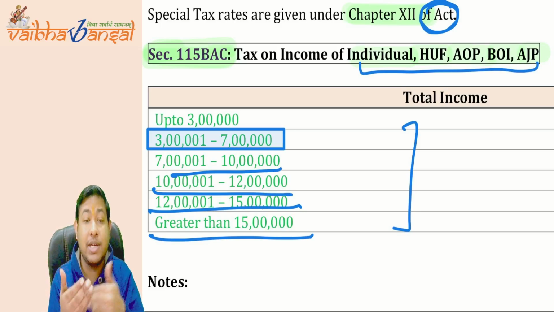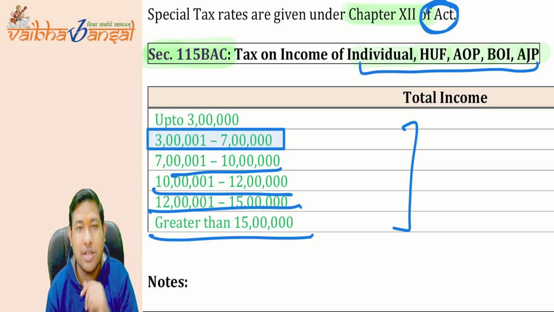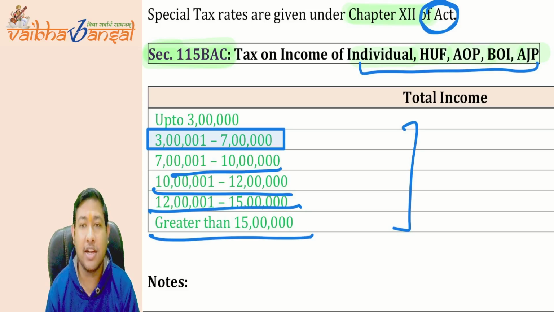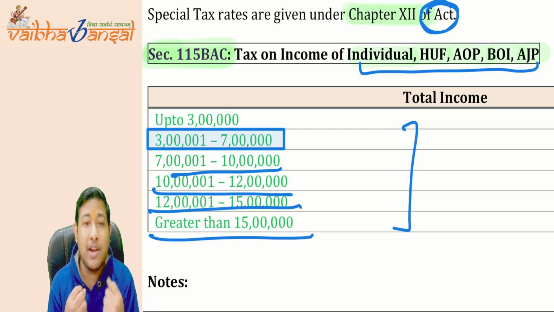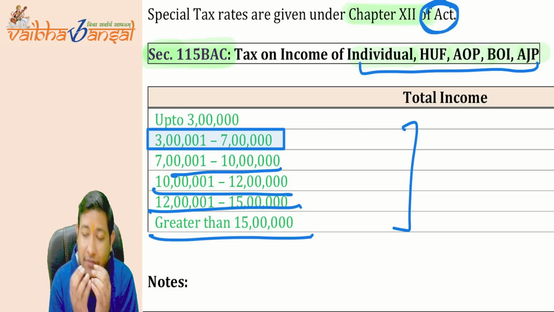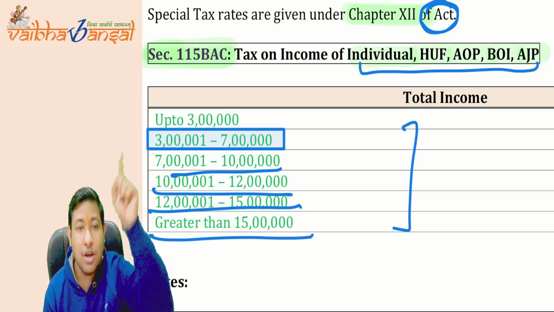You have to leave certain deductions as well. Not certain, you have to leave each and everything if you come under 115BAC. So if the individual says, no, I want to take the deductions, I have paid the LIC premium, I have paid this or that, I have taken the health insurance, I want to take the benefit of those deductions, then I have to opt for the old regime,